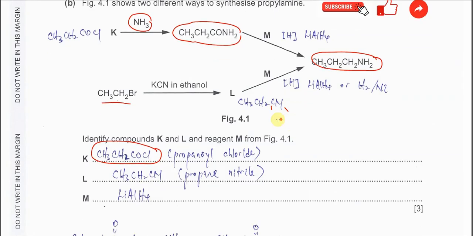So then you should know K, already discussed. This is propanoyl chloride, L is this propanenitrile, and M is the reagent that we use to reduce the compound. It's lithium aluminum hydride, so it's better for you to put lithium aluminum hydride.